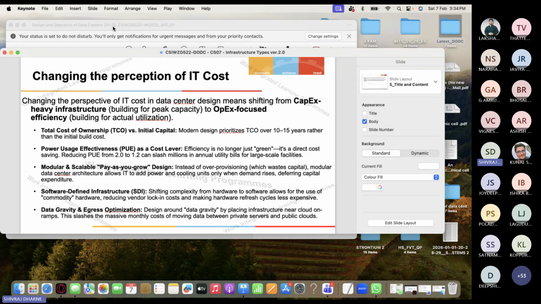So what does egress optimization mean? Egress optimization means you reduce the cost, latency, and inefficiency of data leaving a system or network. If somebody asks you to explain what egress optimization means, you should say egress optimization means reducing the cost, latency, and inefficiency of data leaving a system or a network.